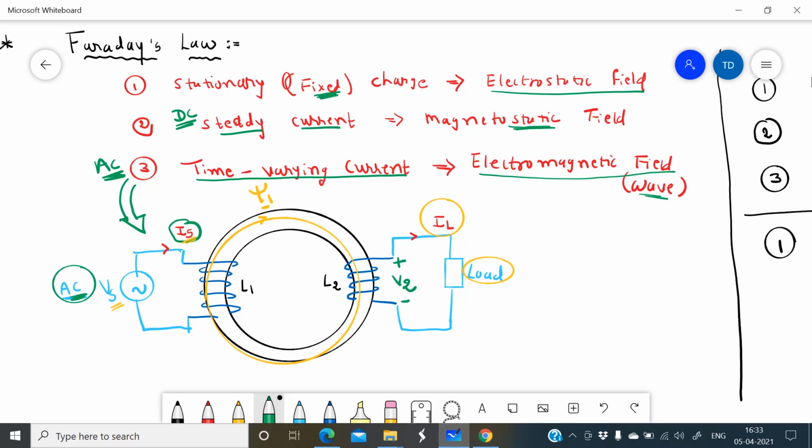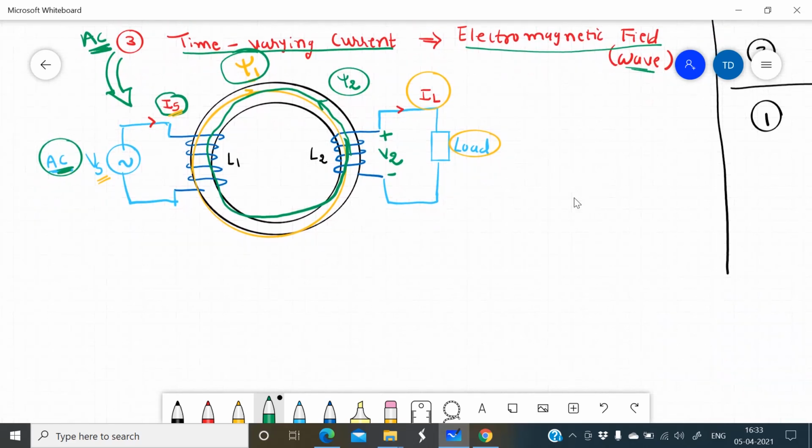Throughout the second inductor the current flows, and as we know, if current flows, it also generates a magnetic field. So the second inductor will also produce its own magnetic field, and this magnetic field is in the opposite direction of the first magnetic field. This magnetic field psi 2 minimizes the effect of the first magnetic field. So how much EMF is produced here?